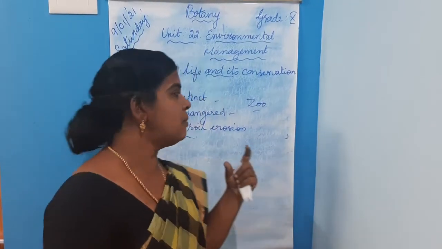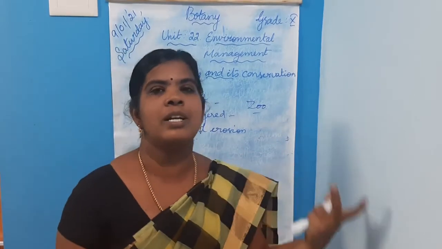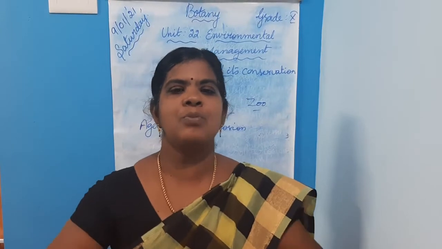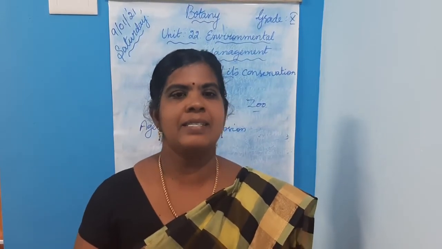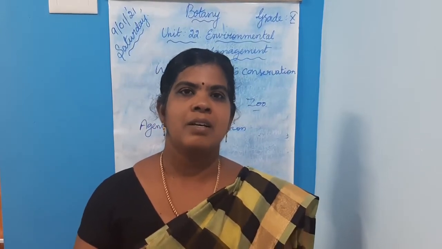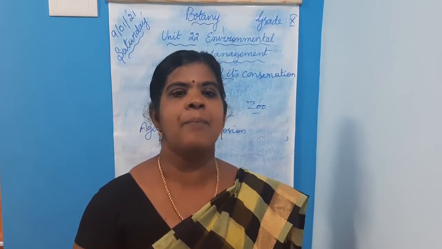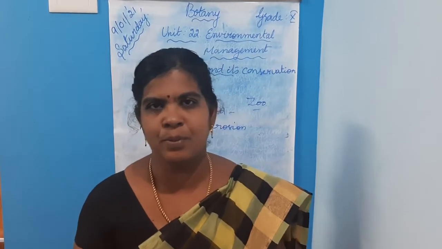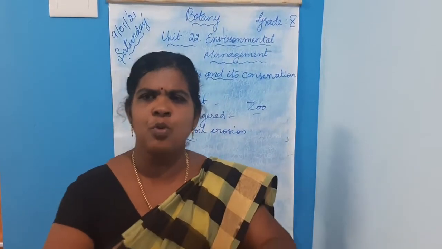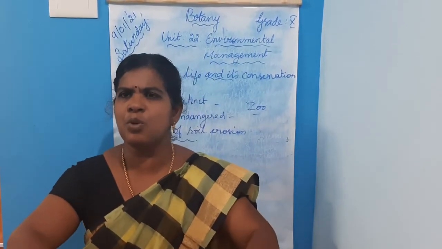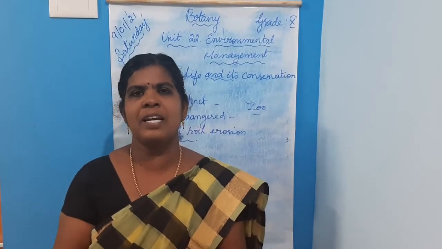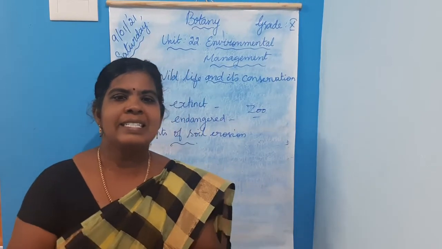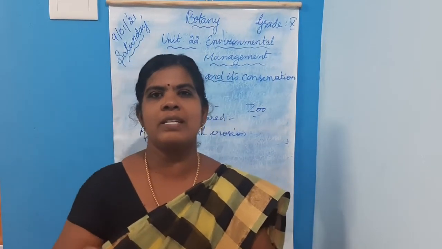Okay, management of soil erosion, or how to control soil erosion. First is retain vegetation. Plant more trees and small shrubs, small plants, etc. Retain vegetation cover so that soil is not exposed, isn't it, ma'am? If there are more plants or more vegetation in an area, we cannot find the soil there, isn't it? So retain vegetation cover so the soil is not exposed.